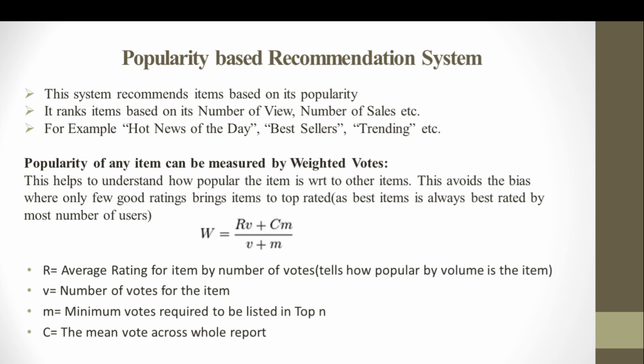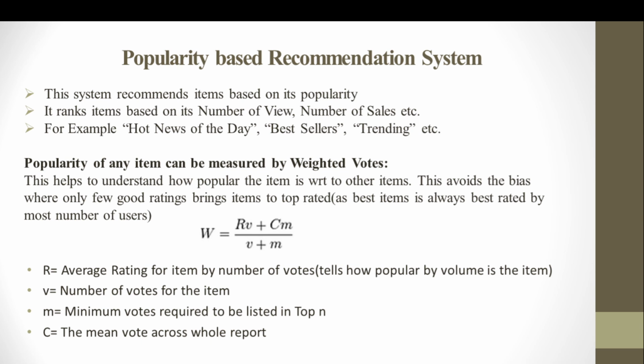And if very few votes are given, maybe the votes are 5 out of 5, or maybe 3 out of 5, or maybe 1 out of 5, but a very low volume of votes does not help us identify whether the item is actually in line. So if you want to list out the top 5 items or top 20 items or something of that sort, then of course we should have a minimum votes required criterion available, right?